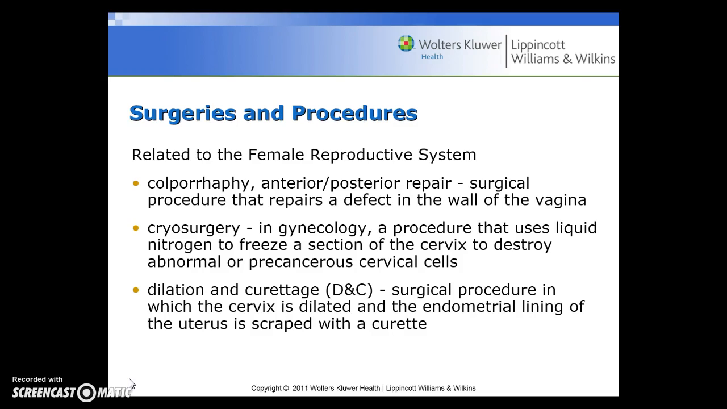Common surgeries and procedures related to the female reproductive system include colporrhaphy, or an anterior-posterior repair. That's the surgical procedure that repairs the defect in the wall of the vagina.